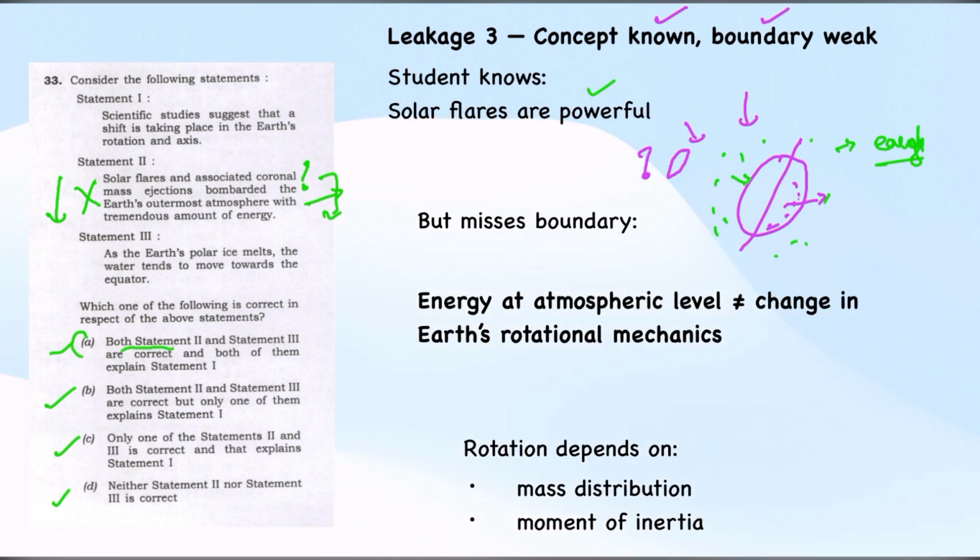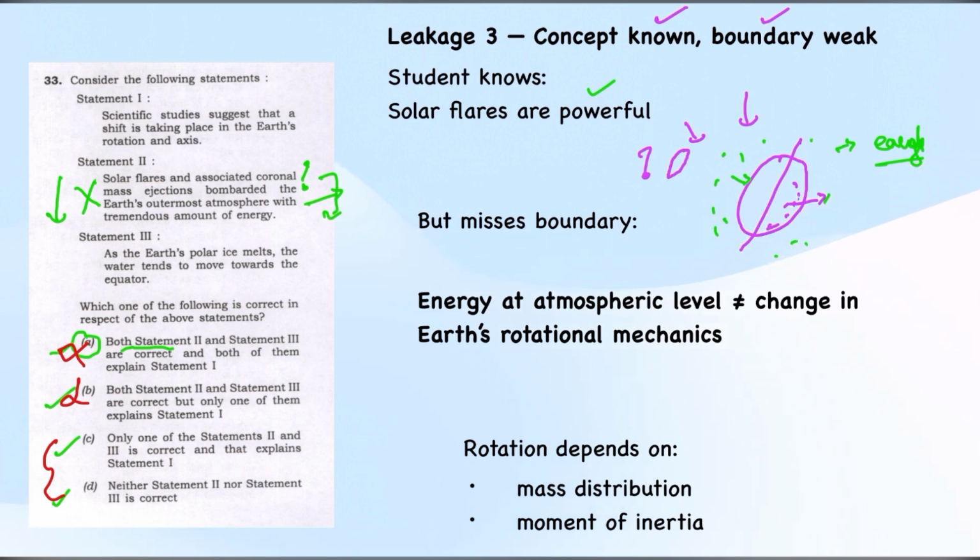In option A, statement 2 is claimed to be correct, so we have to eliminate option A. And even in option B, statement 2 has been claimed as correct, so we have to eliminate option B too. Now we have arrived at option C and option D.